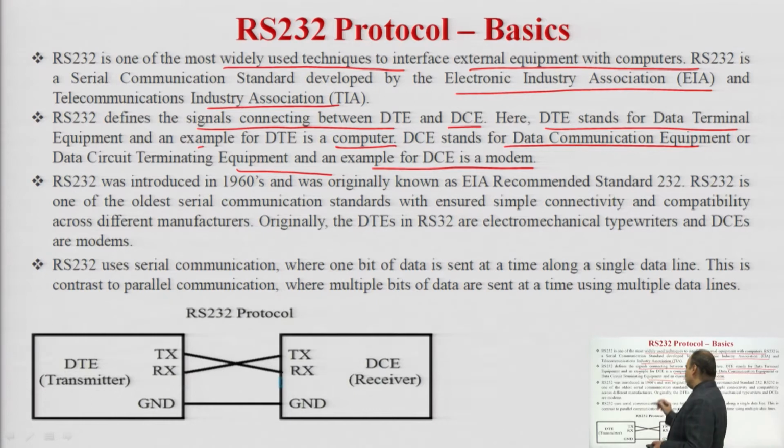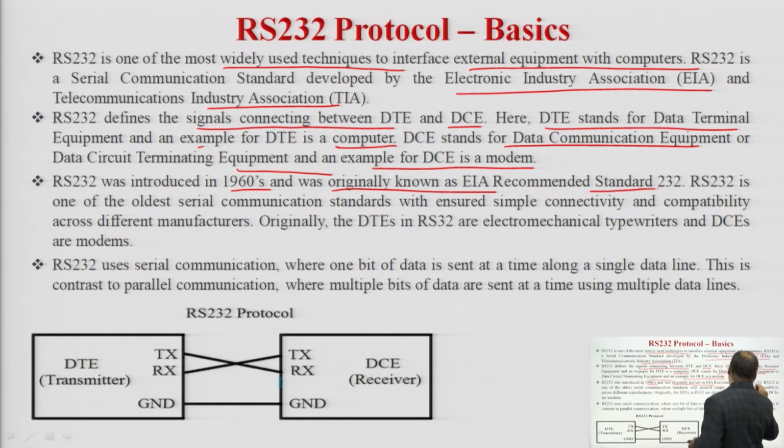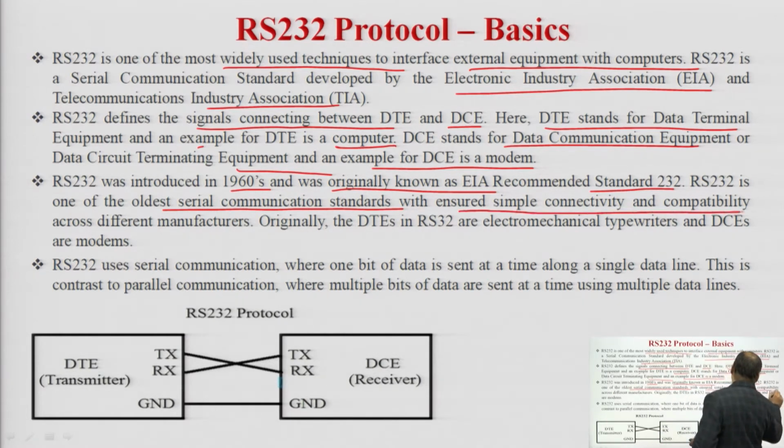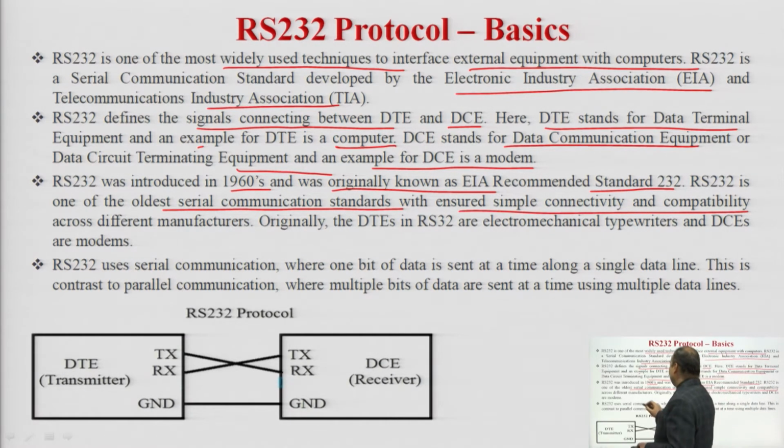RS-232 was introduced way back in the 1960s and was originally known as EIA Recommended Standard RS-232. It is one of the oldest serial communication standards, which ensures simple connectivity and compatibility across different manufacturers.